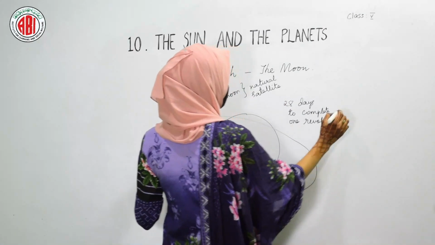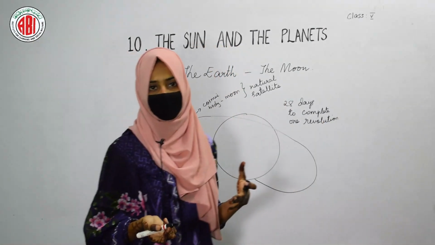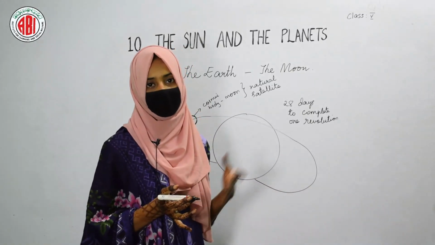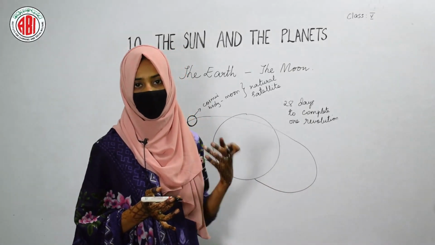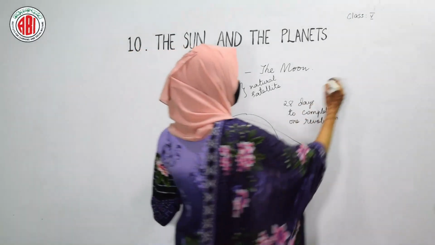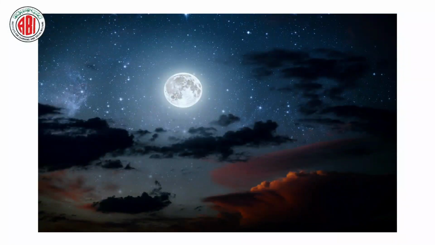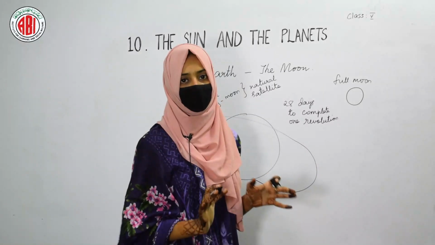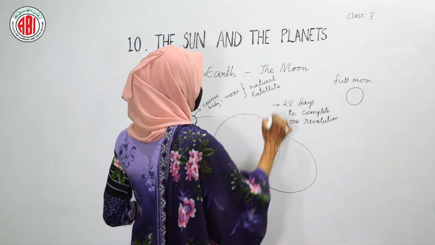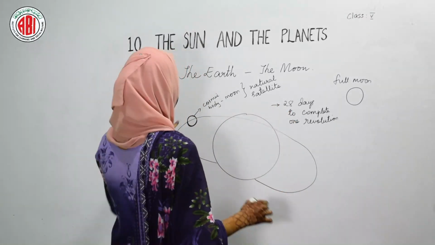When you look at the sky in the night time, sometimes you can see the half moon. The moon looks smaller in size, and sometimes it will be more than half in size, but on a full moon day, it will appear as a round ball. We can see the full size of the moon on full moon day, and the moon takes 28 days to complete one revolution.